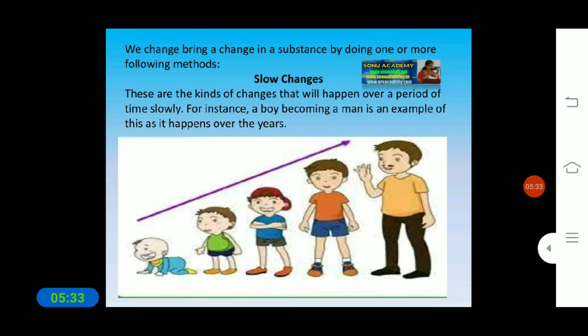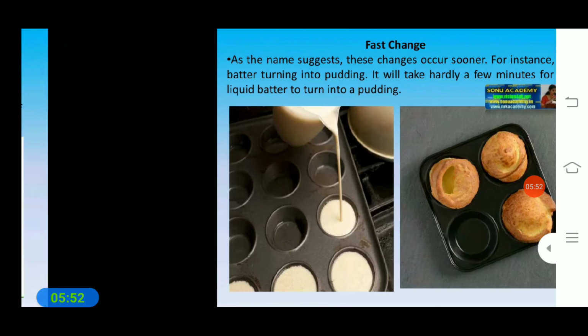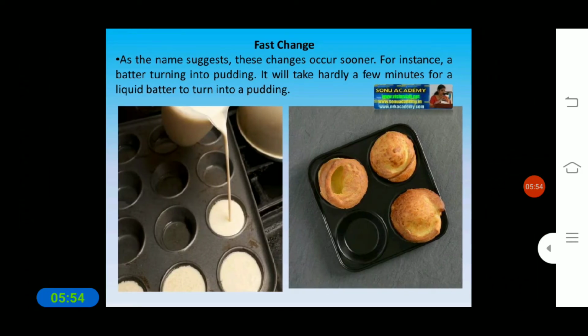We celebrate our birthday yearly, and as the years go on, our body structure also grows up. This is the kind of change that we can see within us, and it is a slow change.